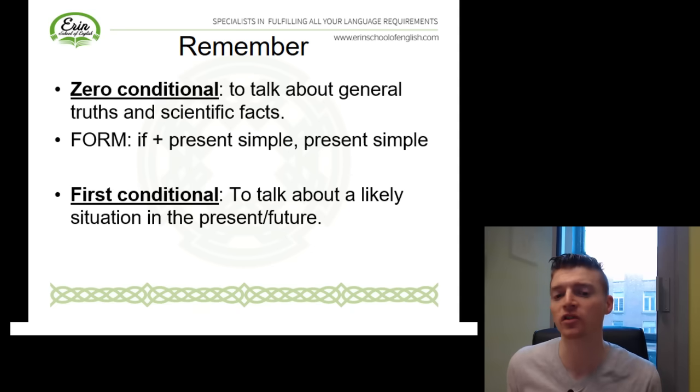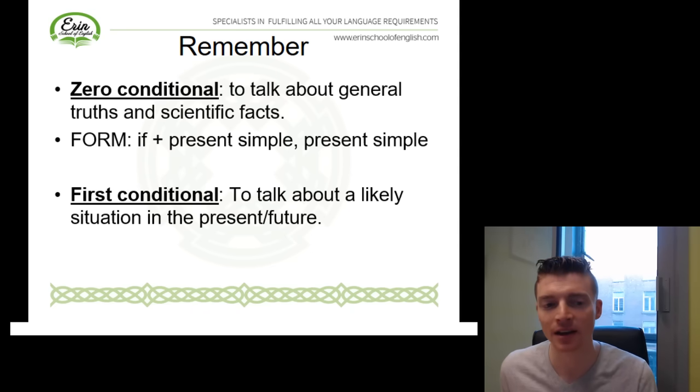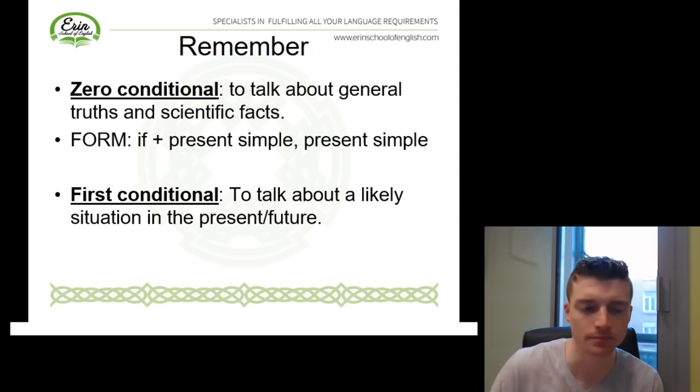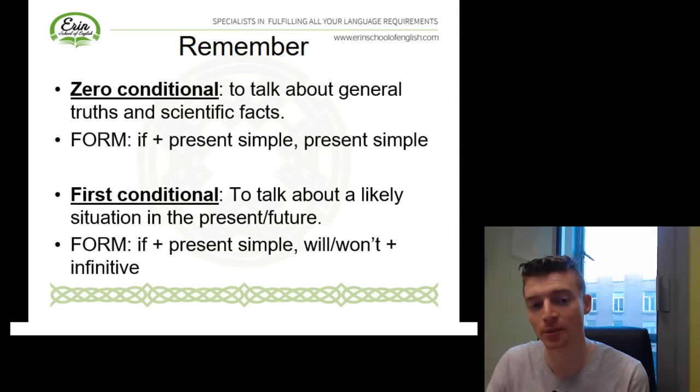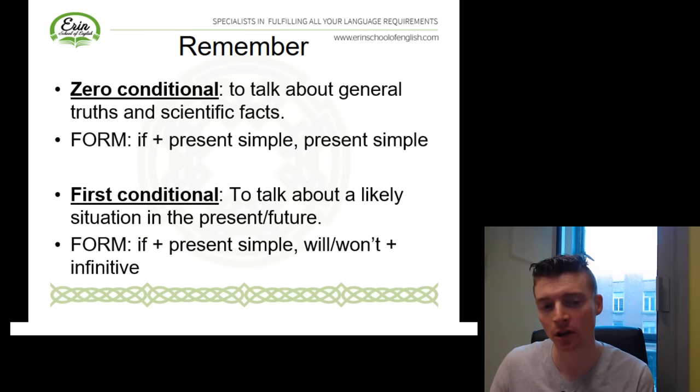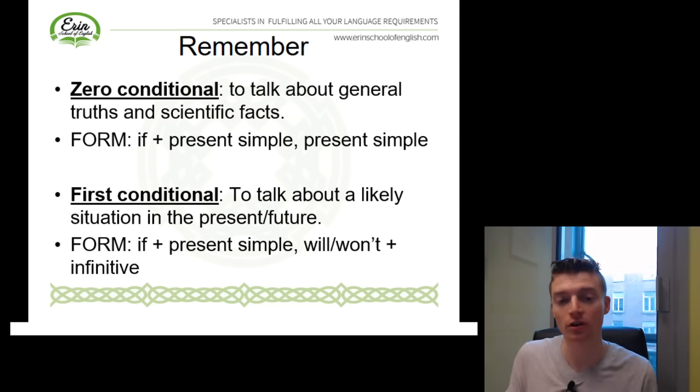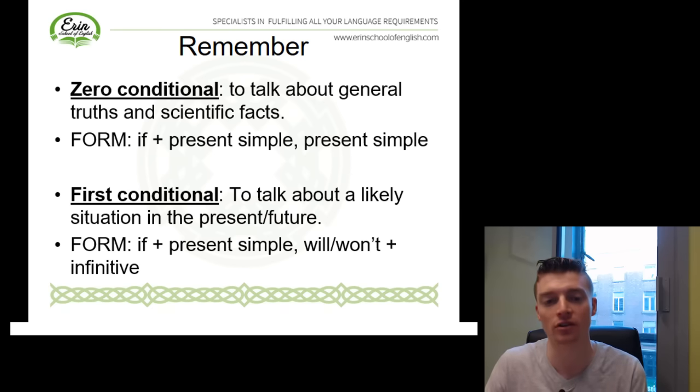So a real possible situation, something that will probably happen. And our form, if plus present simple, but then in our main clause, we've got will or won't plus the infinitive. And just remember, you can change the clauses. It doesn't matter which clause you begin with, the meaning will be the same. And this is true for all of the conditional structures in English.